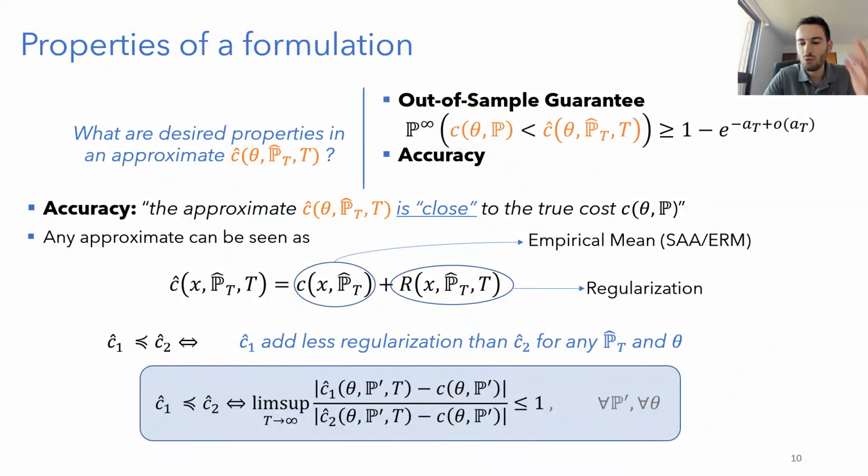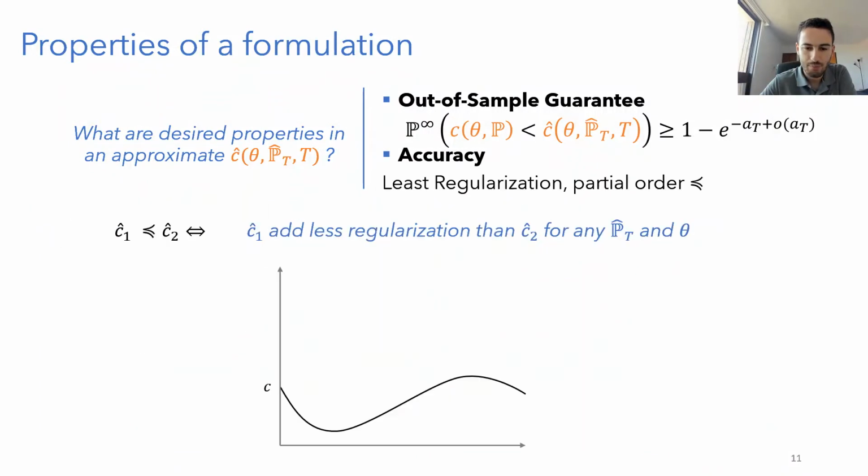But keep in mind that the intuition is that we want to compare regularization. And why do we choose regularization? It's because this is a rather strong property, and we show actually under some assumptions that less regularization implies also less bias, less L1 error, and many other desirable properties that we want to have in our estimation.